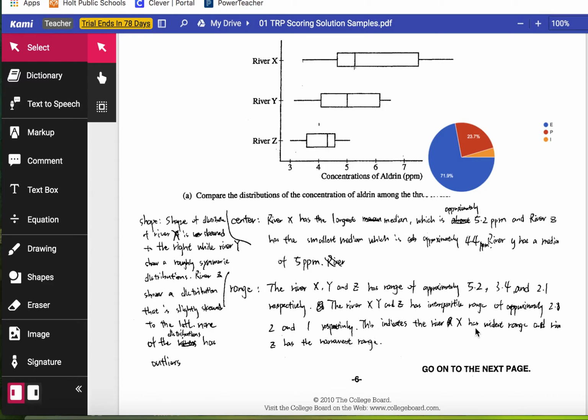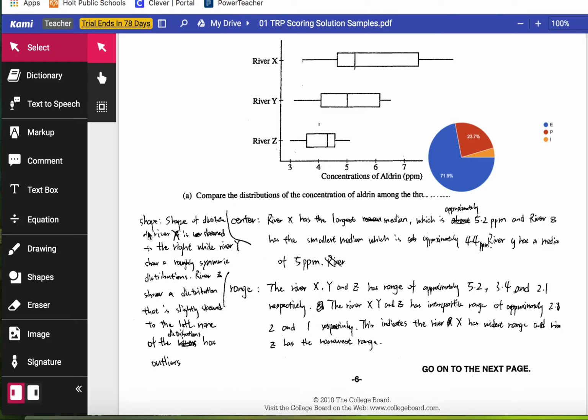This indicates that river X has the widest range and Z has the narrowest range. So right away they're comparing them. X is largest, Y is second, Z is smallest, and they even give the values. You know, the values aren't vital, but they did it here, and it's perfectly fine. I would probably recommend writing the word spread here over range, but they've done a good job. They've met the criteria, so center is met, and spread is also met.